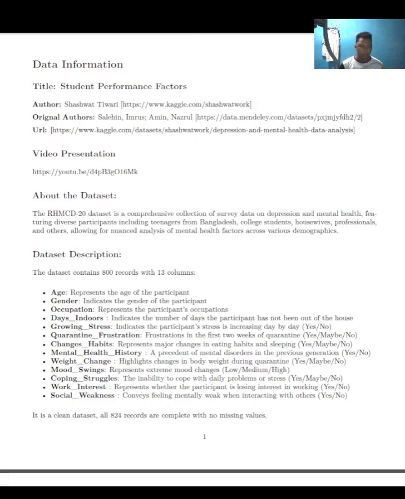About this dataset. It is derived from a larger survey of mental health dispersion. Participants include teenagers, college students, housewives, and professionals, ensuring diverse perspectives. This diversity allows us to understand how demographic and behavior factors influence mental health outcomes in different groups.